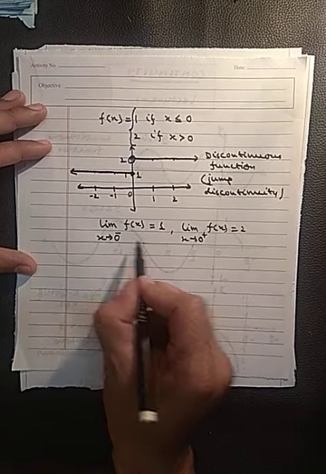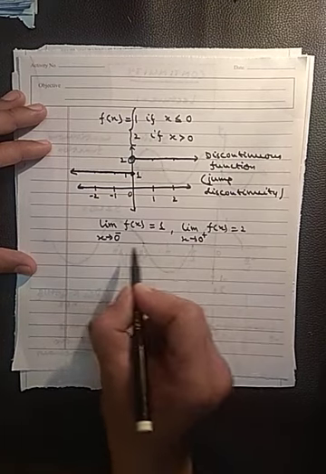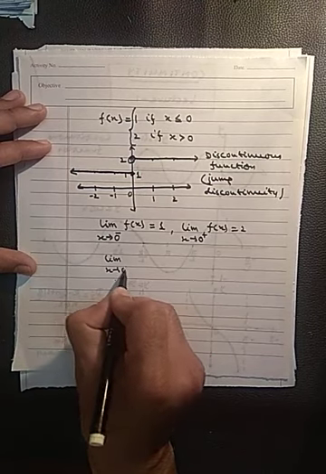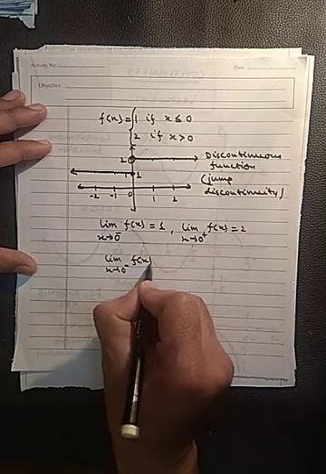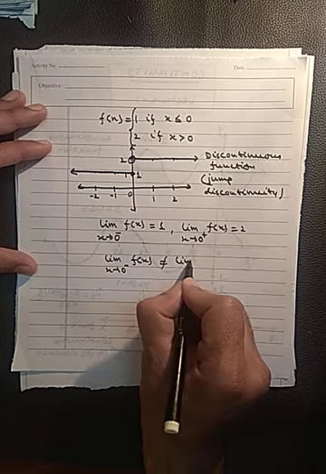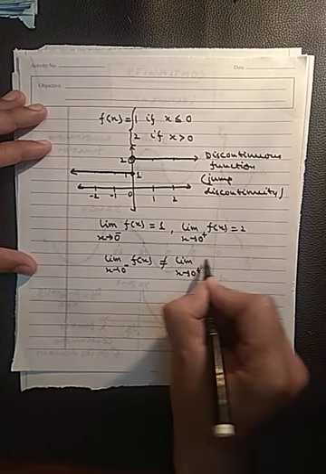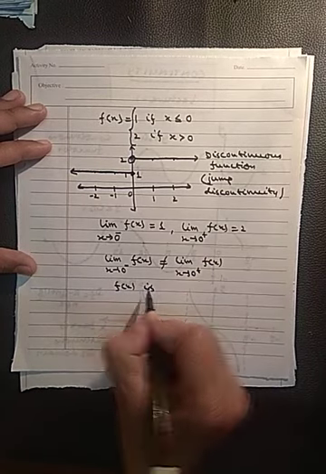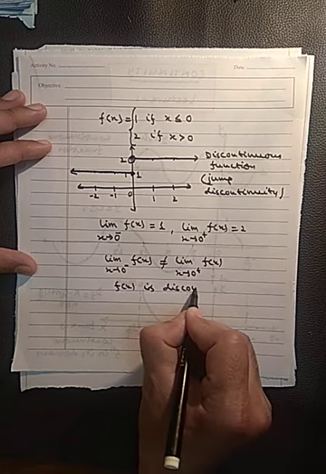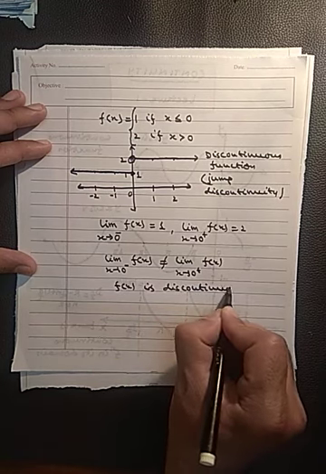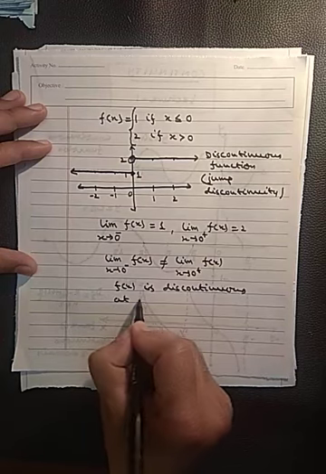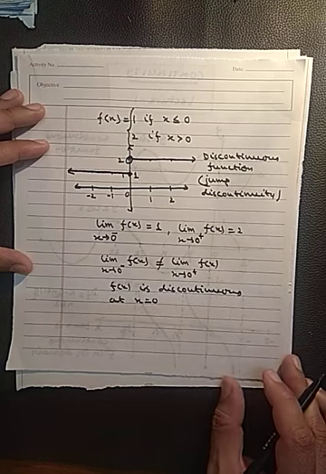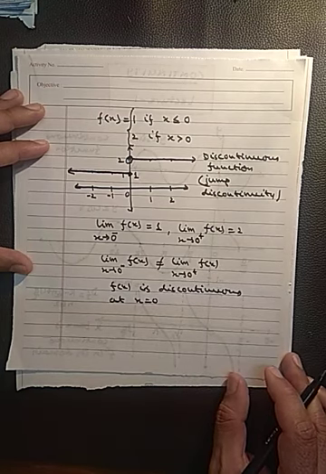So you can see the left hand limit and right hand limit are not equal in this case. So limit as x approaches 0 minus of f(x) is not equal to limit as x approaches 0 plus of f(x). So f(x) is discontinuous at x equals 0.